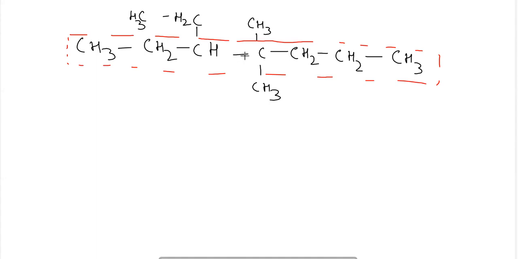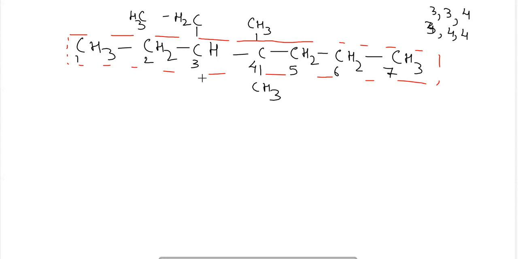For the numbering process, we can start from the right hand side and from the left hand side also. From the right hand side, the numbering will be 3, 3, 4, while from the left hand side, it will be 1, 2, 3, 4, 5, 6, 7. So the first numbering from the right hand side gives 3, 3 and 4, while from the left hand side it will be 3, 4, 4.